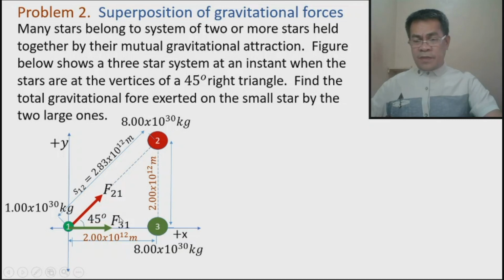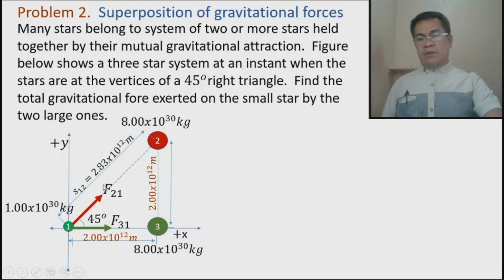What about this one? To solve this, again consider the two particles, star 1 and star 3. To solve for the force, use the law of universal gravitation formula. It should be the constant times the mass of 1, which is 1 times 10 raised to 30, times the mass of star 3, 8 times 10 raised to 30, divided by the distance center to center. In this case, we can utilize the 2 because this is center of 1 and this is center of 3, so nothing to worry about.